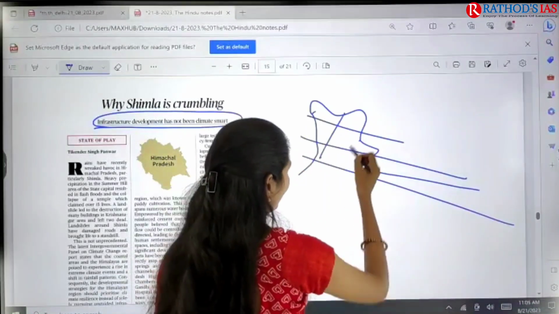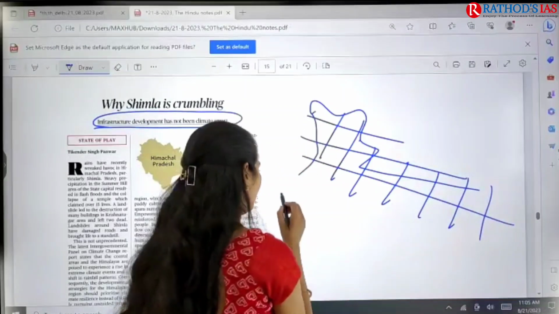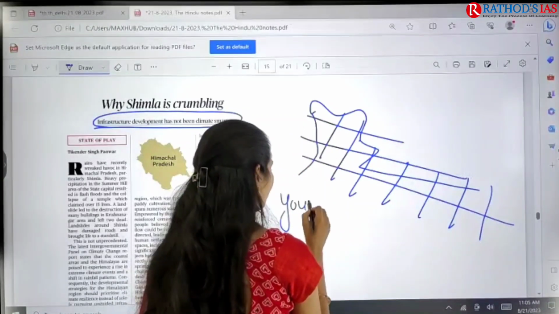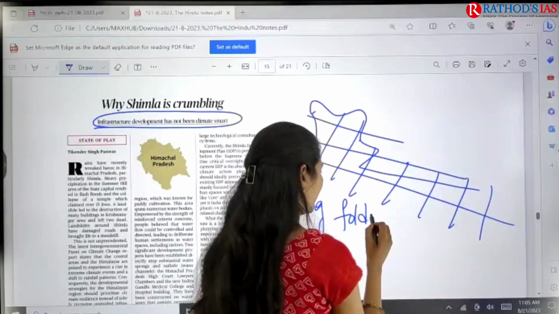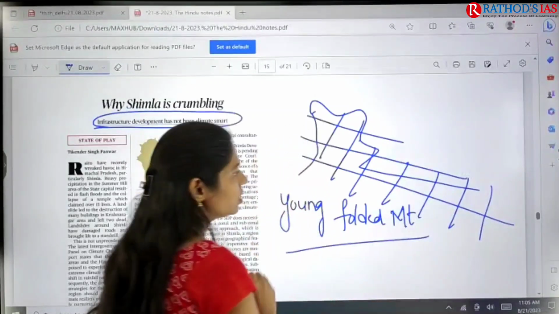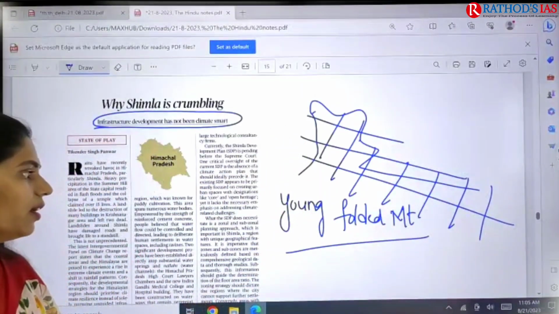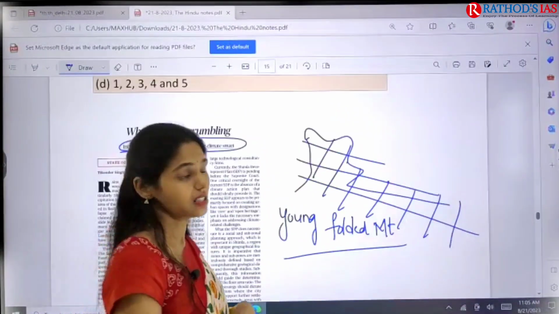In this Himalayan region, the Himalayas are young folded mountains. Because of these young folded mountains, even now an increase in the height of the Himalayas is seen.